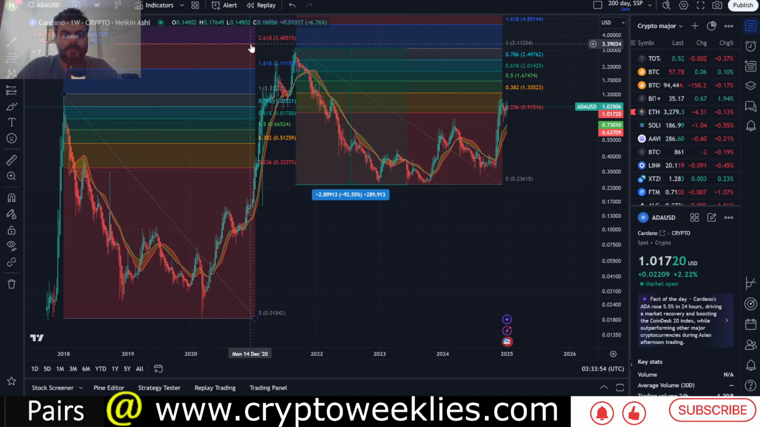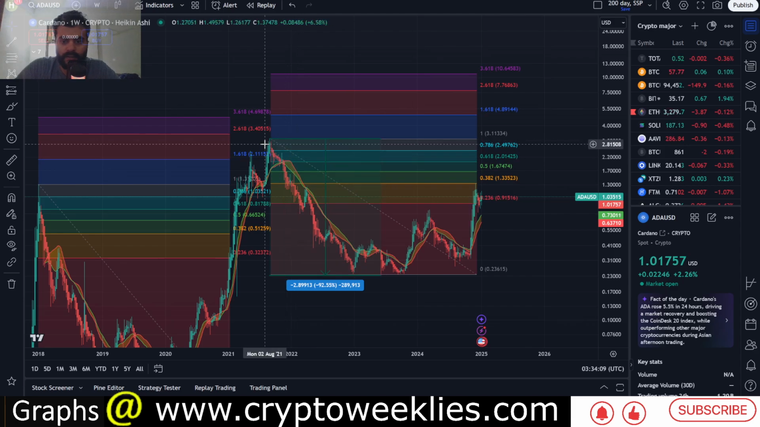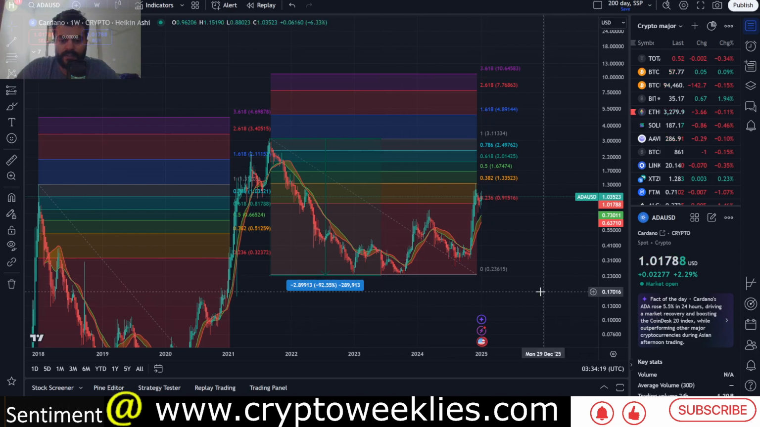So from the last bear market to the new all-time high back in 2021, the move was roughly around 2.618 on its USD pair. Now if we extrapolate that to this market cycle, the all-time high in 2021 was at around $3.11, and it did retrace back to roughly 23 cents in the bear market.